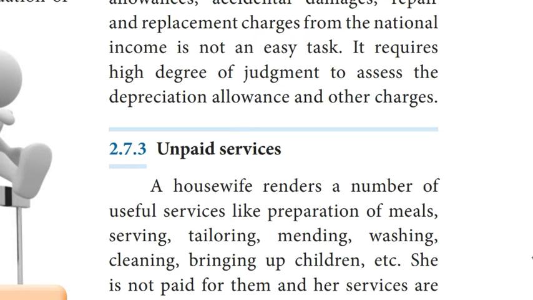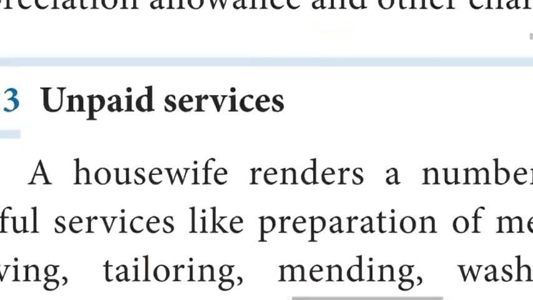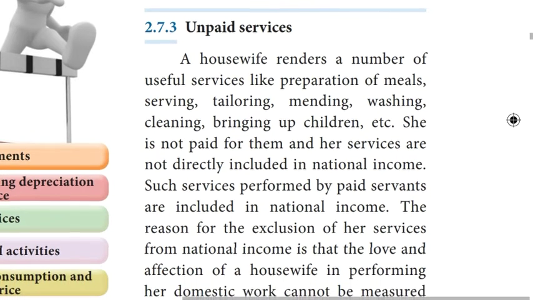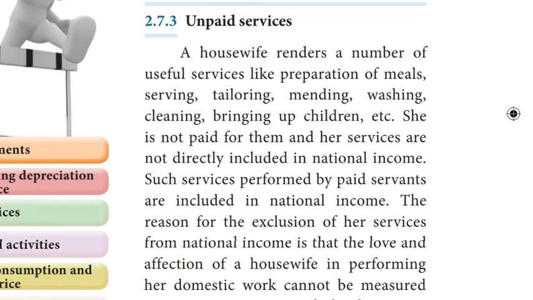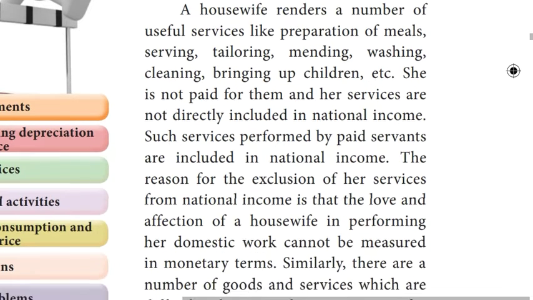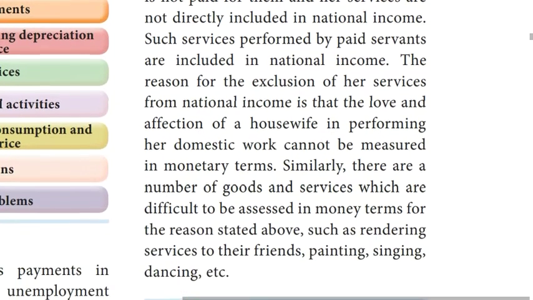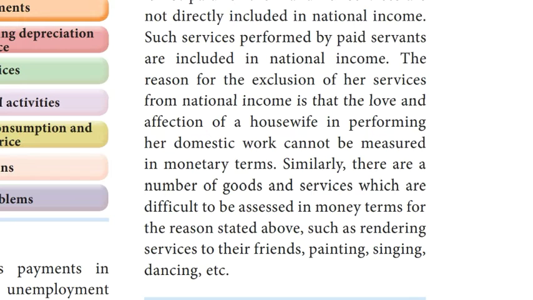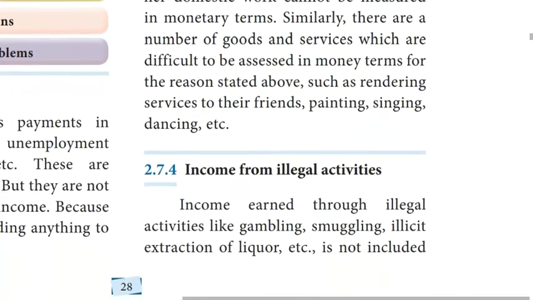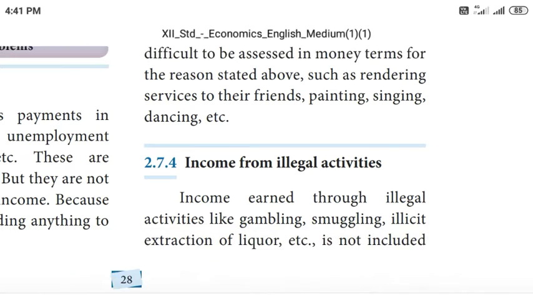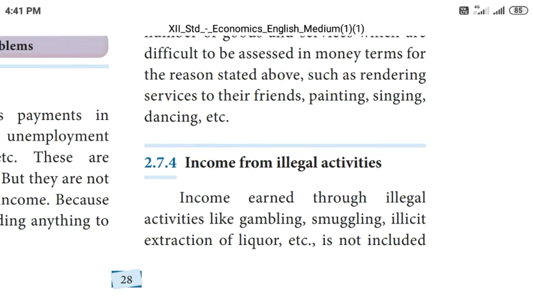Third difficulty, unpaid services. A housewife renders a number of useful services like preparation of meals, serving, tailoring, mending. Mending means to free from fault and defects. Then washing, cleaning, bringing up children, etc. She is not paid for them and her services are not directly included in national income. Such services performed by paid servants are included in national income. The reason for exclusion of her services from national income is that the love and affection of a housewife in performing her domestic work cannot be measured in monetary terms.